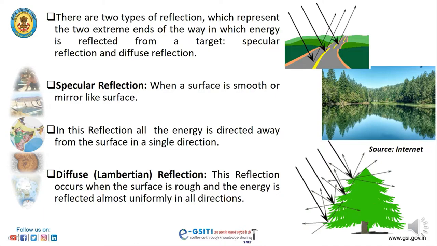In remote sensing, we are most interested in measuring the radiation reflected from targets. There are two types of reflection: specular reflection and diffuse reflection. Specular reflection occurs when a surface is smooth or mirror-like. In this reflection, all the energy is directed away from the surface in a single direction. Second is diffuse or Lambertian reflection. This reflection occurs when the surface is rough and the energy is reflected almost uniformly in all directions.